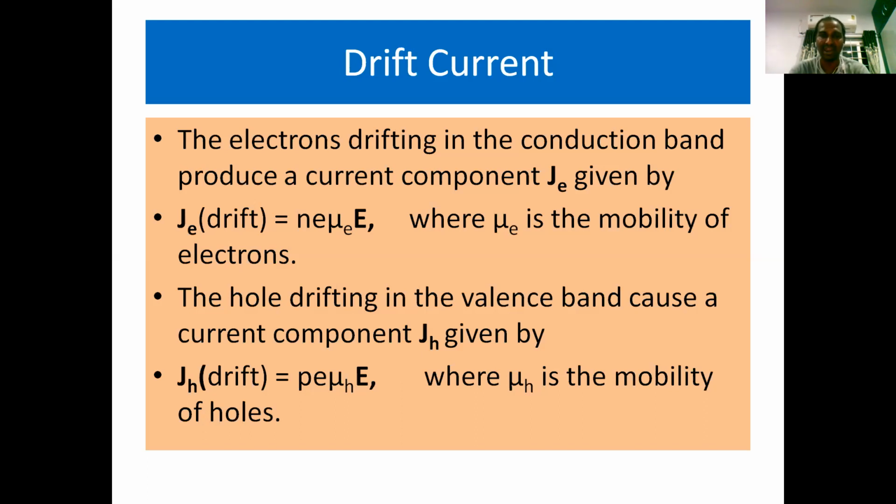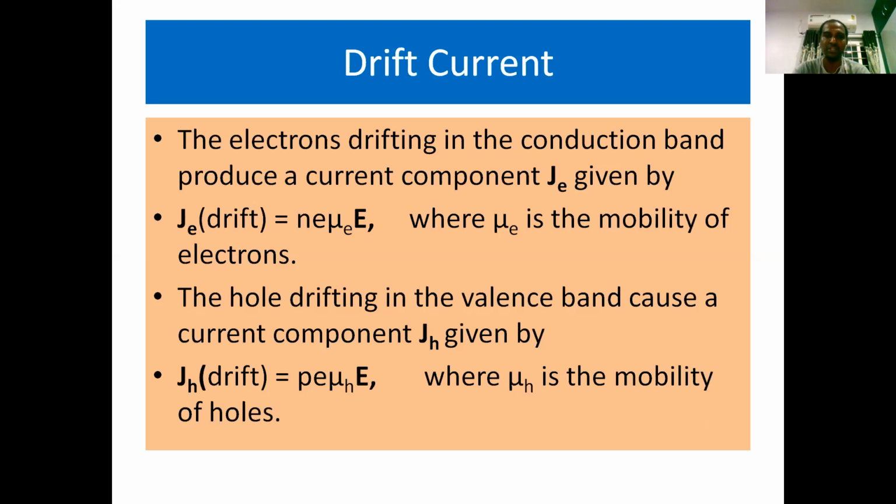Here n is the number of electrons and e is their charge. Mu is the mobility of the electrons, and E is the electric field; to notice such a mobility of electrons, we have to apply an external electric field. Similarly, the hole drifting in the valence band causes the current component J_H, which is given by,